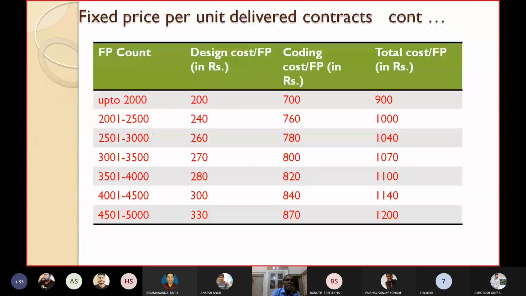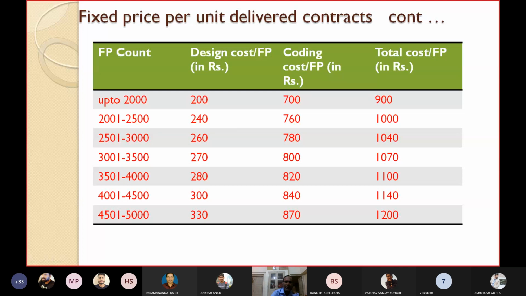Let's quickly take a small example. Suppose the function point count is up to 2000 function points. Design cost is 200 rupees. Coding cost is 700 rupees, and then the total cost per function point is 900 rupees. If your function point count is between 2001 and 2500, suppose design cost is 240, coding is 760, and total cost per function point is 1000, like that. So in this way, you can compute the price that you have to pay.